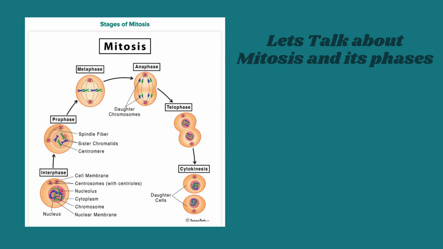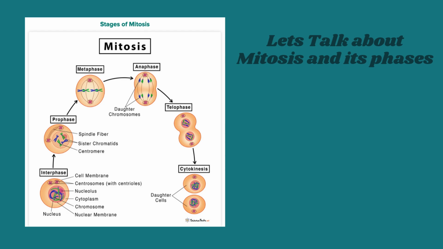G1 phase, gap 1, the cell grows bigger. It makes proteins and organelles. S phase, synthesis. The cell copies all of its DNA so each new cell will have a full set. G2 phase, gap 2, the cell keeps growing. It checks for any mistakes and gets ready to divide.